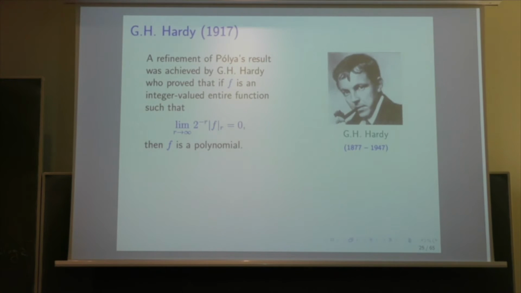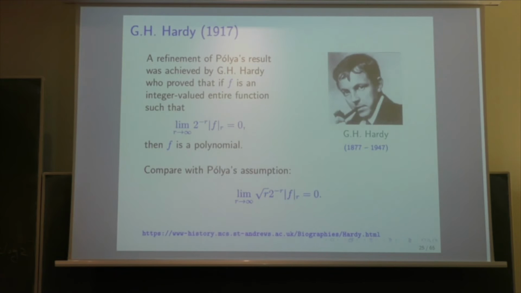Polya's result was improved by Hardy, who got the following result. If an integer-valued entire function has the limit of 2 to the minus r times f(r) equal to 0, then f is a polynomial. This is best possible because for f(z) equal to 2 to the z, you have the limit which is equal to 1. And so it's difficult to imagine that we can go further. You can compare with Polya's assumption, which is that the limit of square root of r times 2 to the minus r times f(r) is 0. So this assumption is much stronger.